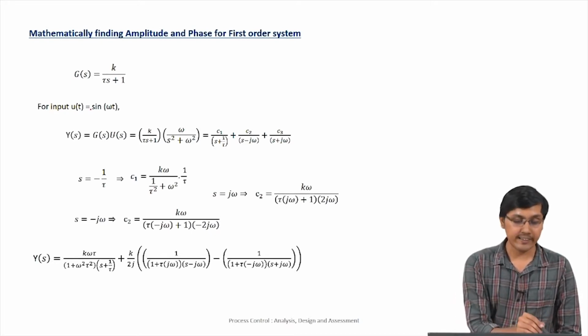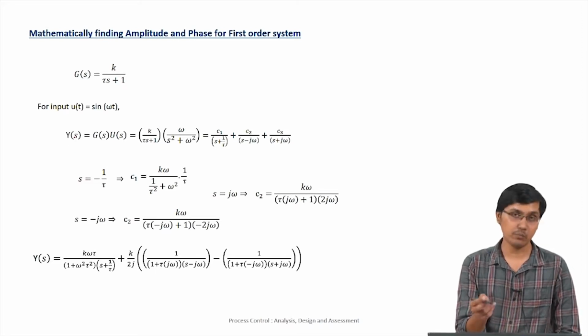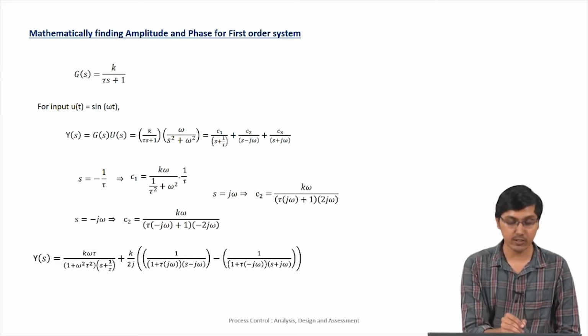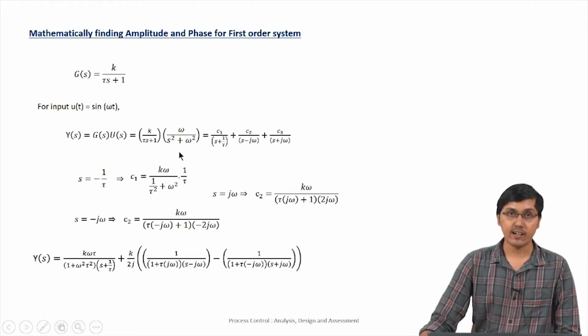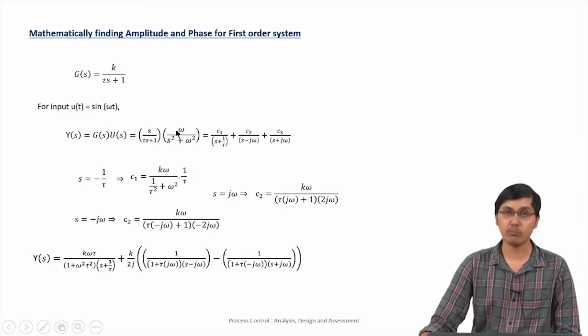In the Laplace domain, the output y of s is nothing but the product of the transfer function and the input in the Laplace domain, so y of s equals g of s into u of s. We substitute g of s here, and for the input sin omega t, when we take the Laplace transform of it, it is nothing but omega by s square plus omega square.